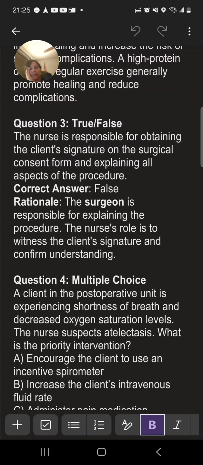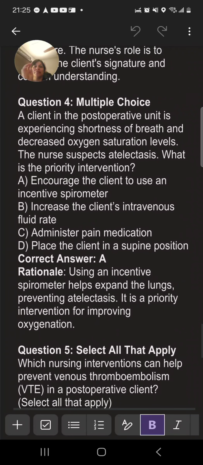Question 4. Multiple choice. A client in the postoperative unit is experiencing shortness of breath and decreased oxygen saturation levels. The nurse suspects atelectasis. What is the priority intervention? A. Encourage the client to use an incentive spirometer. B. Increase the client's intravenous fluid rate. C. Administer pain medication. D. Place the client in a supine position. Correct answer, A. Rationale: using an incentive spirometer helps expand the lungs, preventing atelectasis. It is a priority intervention for improving oxygenation.